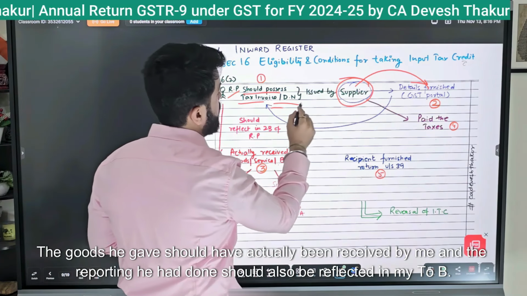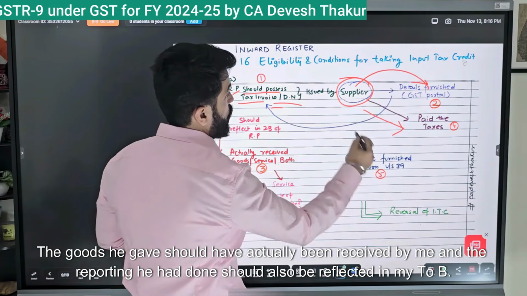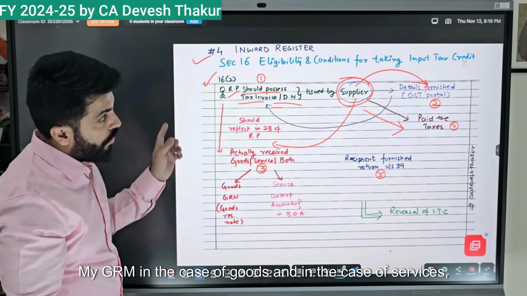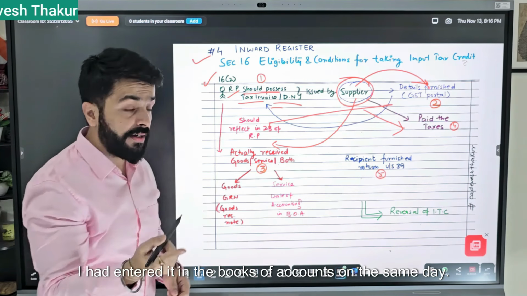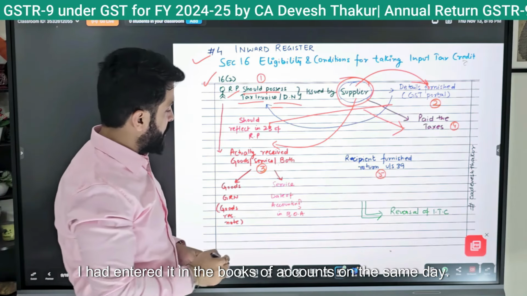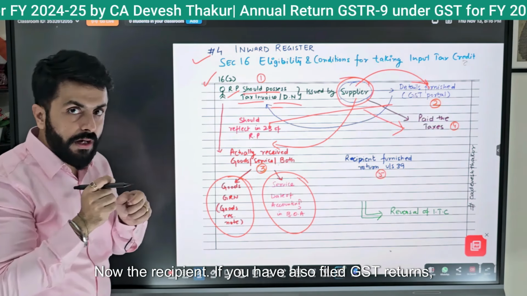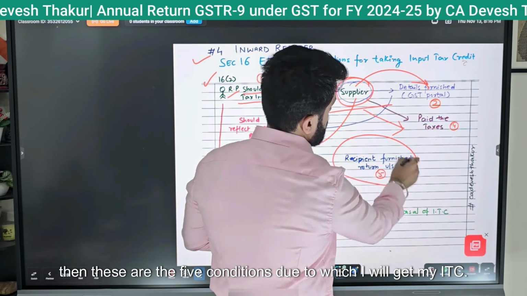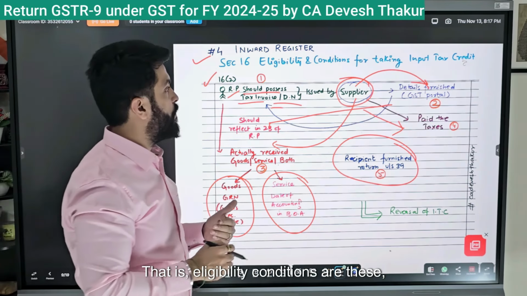The goods he gave should have actually been received by me, and the reporting he had done should also be reflected in my 2B. In the case of goods and in the case of services, I had entered it in the books of accounts on the same day. Now the recipient, if you have also filed GST returns, then these are the 5 conditions due to which I will get my ITC. That is, eligibility conditions are these.